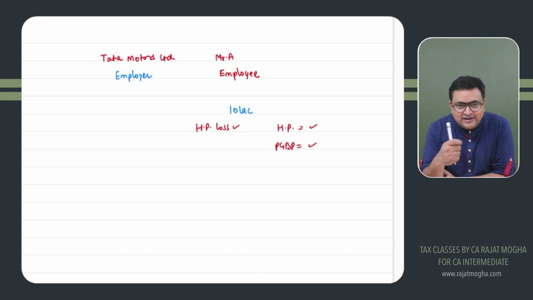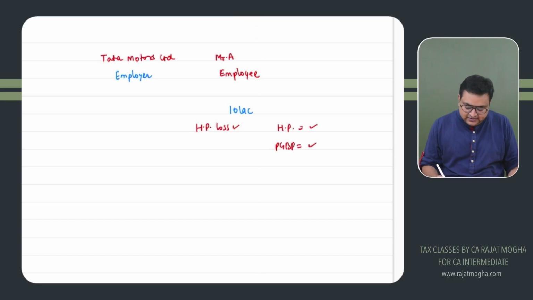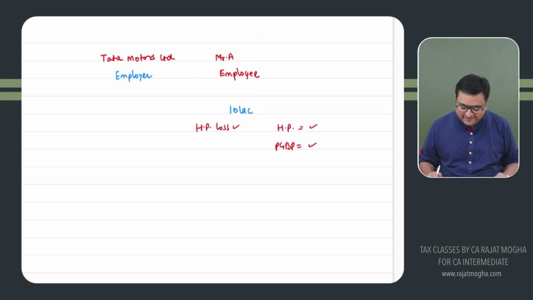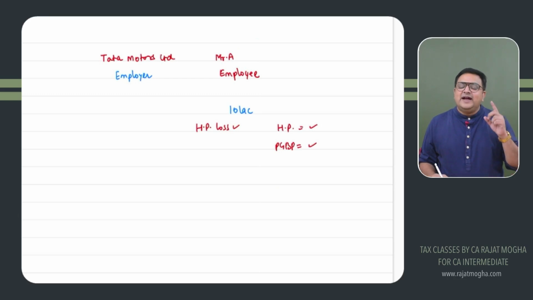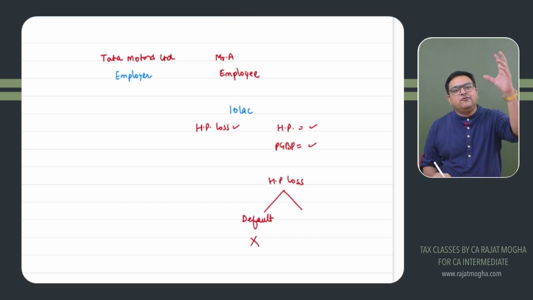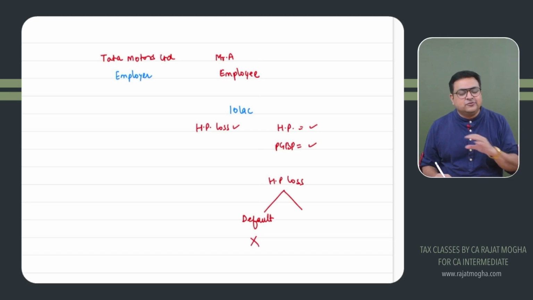Now, there is a little bit of a concept of set off also. We understand under the chapter of set off and carry forward. Let us discuss that chapter also a little bit. Under that chapter of set off and carry forward, we know that house property losses, if you are following the default regime, cannot be set off from other heads, not even salary. House property losses cannot be set off from other heads.